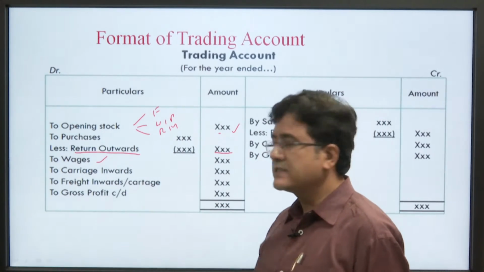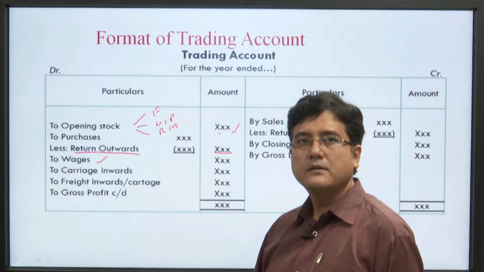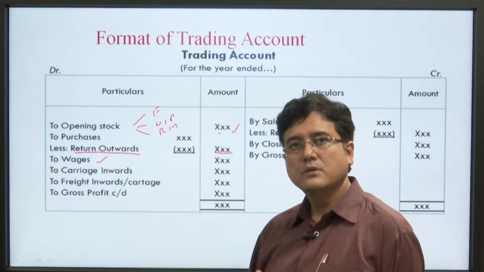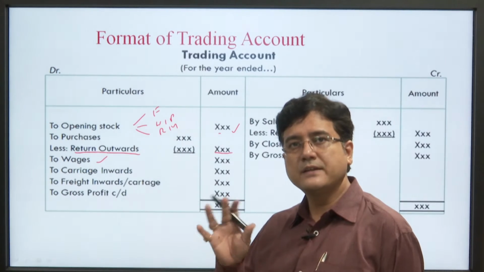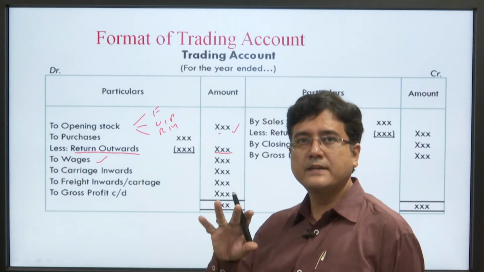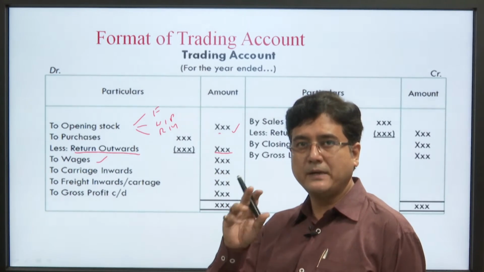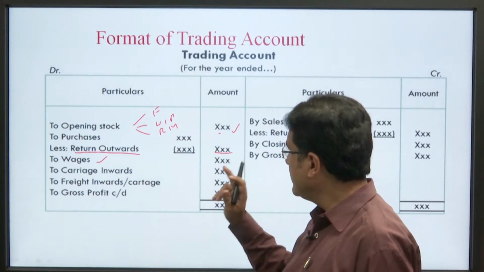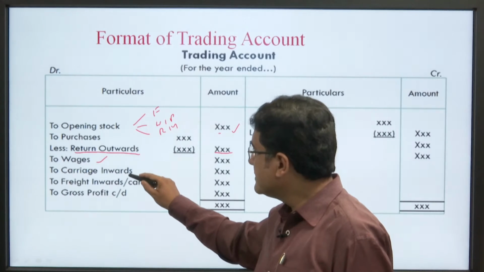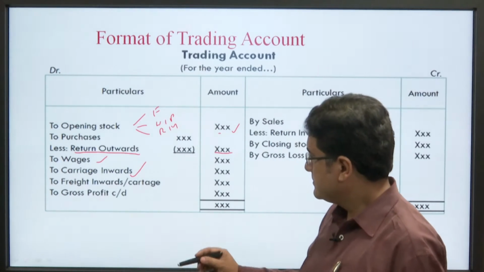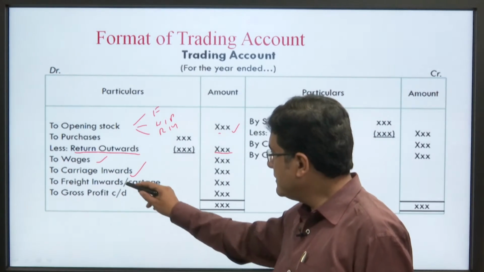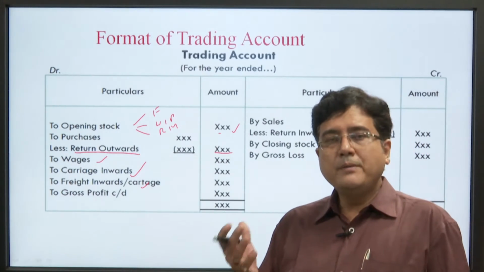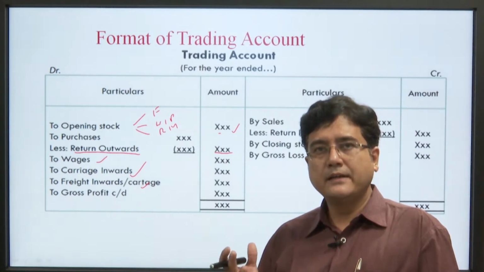Then wages, because wages are directly associated with the product. Wages are paid to the labor, or whatever you pay during the factory hours. We can say that whatever payment is made inside the factory to labor, on a per day basis or with hours, is called wages. Here we write carriage inward, freight inward, whatever freight you are paying.